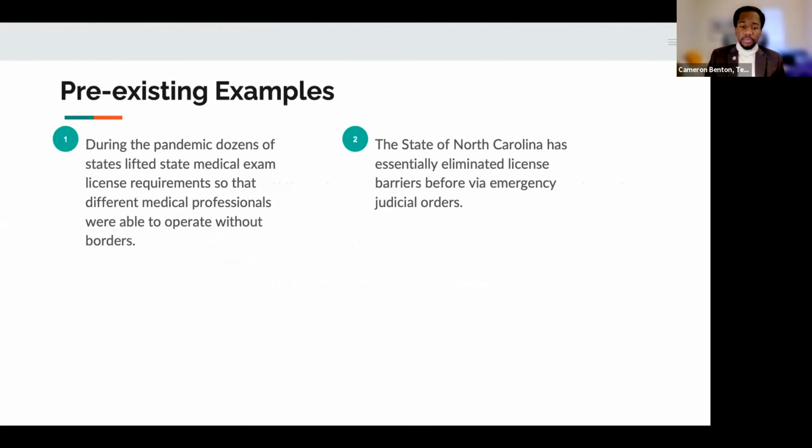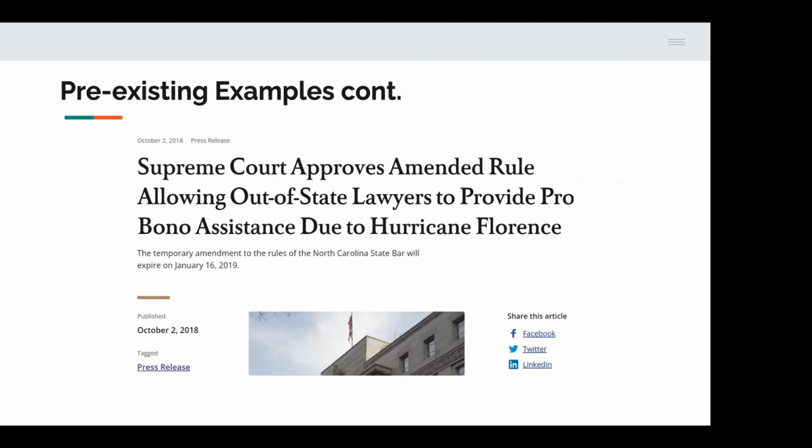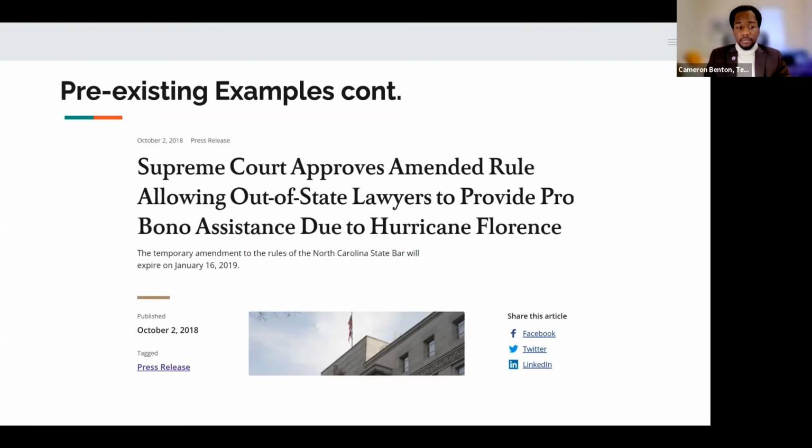I'm sure you all remember at the height, there were dozens of states that either completely froze or drastically relieved different licensure requirements. And then I think a really important thing, the state of North Carolina has essentially done this before. This is just one example. In 2018, they allowed out-of-state attorneys to service hurricane victims, and they didn't have to deal with any reciprocity agreements, any of the extra stuff. As long as they were in good standing in their state, they were able to come in and assist people. That's a dire situation. And as we know, COVID was and continues to be a dire situation. And that's something that could immediately help now.